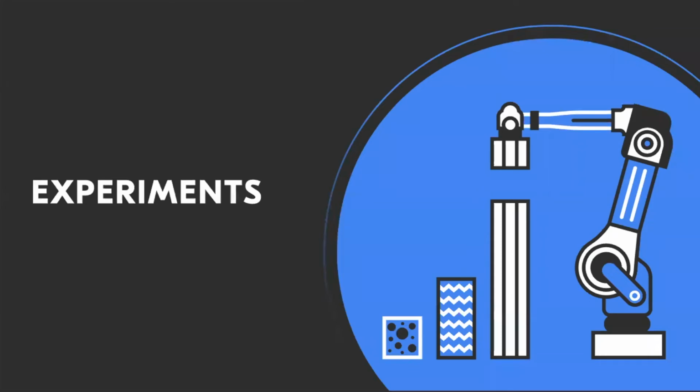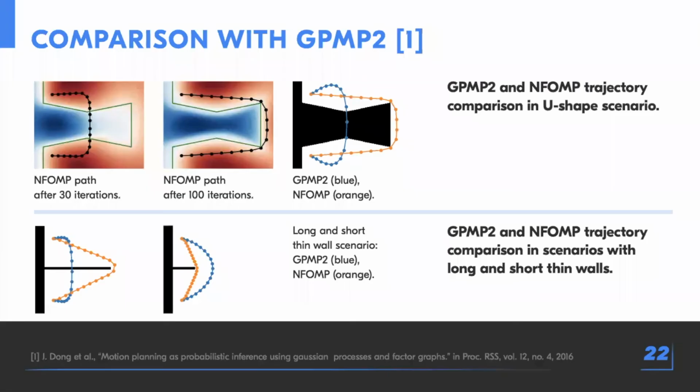Let's move to experiments. We compare NFOMP and GPMP2 in simple scenarios. The result shows that GPMP2 produces long paths for a small wall and a shortcut path when the wall is long. Moreover, GPMP2 gets stuck in a local minimum for small U-shaped obstacles. In contrast, our method can overcome these problems.